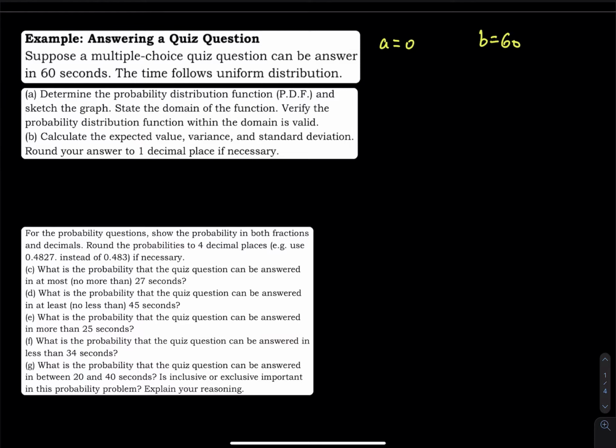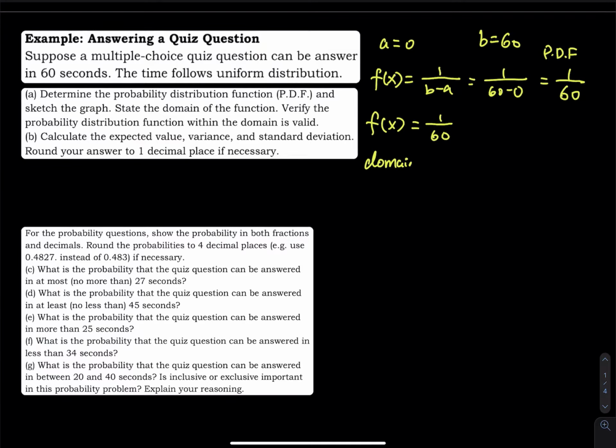And then you have to do part A, set up the probability density function. So the setup is f of x equals 1 divided by b minus a. So that is 1 divided by 60 minus 0. So the probability density function is 1 divided by 60. So this is your PDF. So we have f of x equals 1 divided by 60, and then the domain is that x is between 0 and 60.